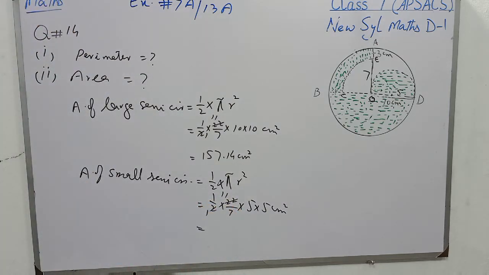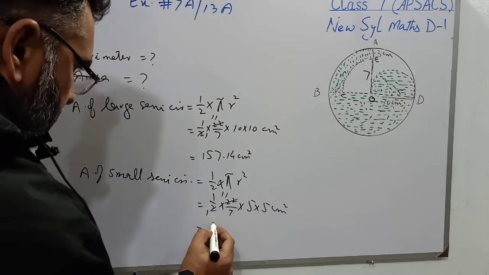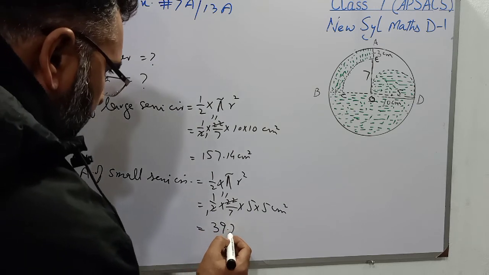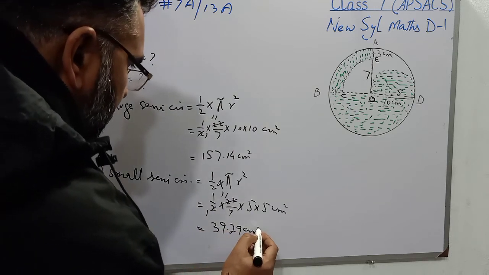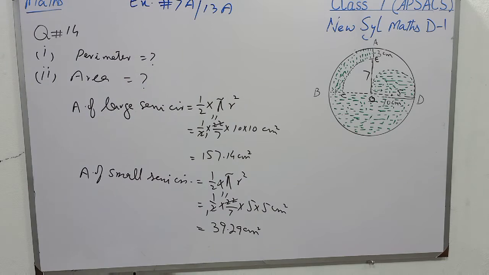Now students, we will multiply 5, 5 and 11, and it is divided by 7, and that will be the area of the small semicircle, and it is 39.29 centimeter square.